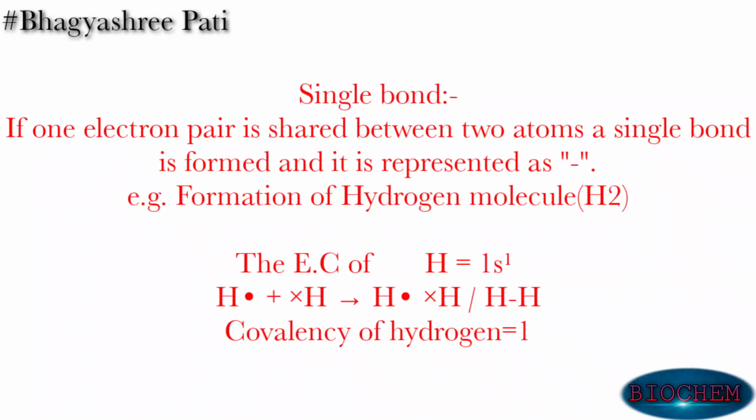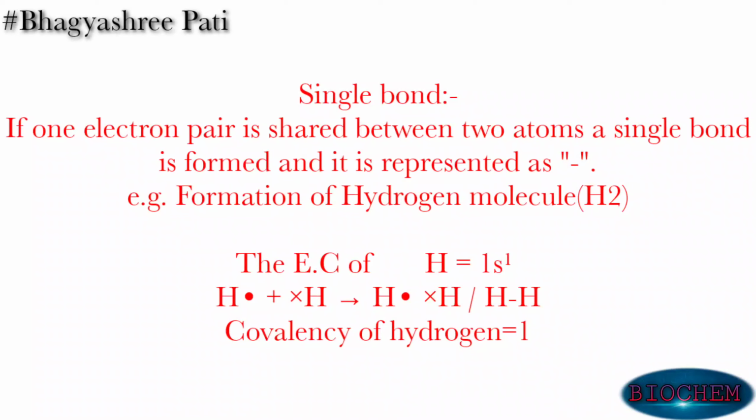Here you can see the electronic configuration of hydrogen is 1s1. In the formation of hydrogen molecule, each hydrogen atom contributes one electron. Thus, a pair of electrons is shared between two hydrogen atoms to form a single bond.